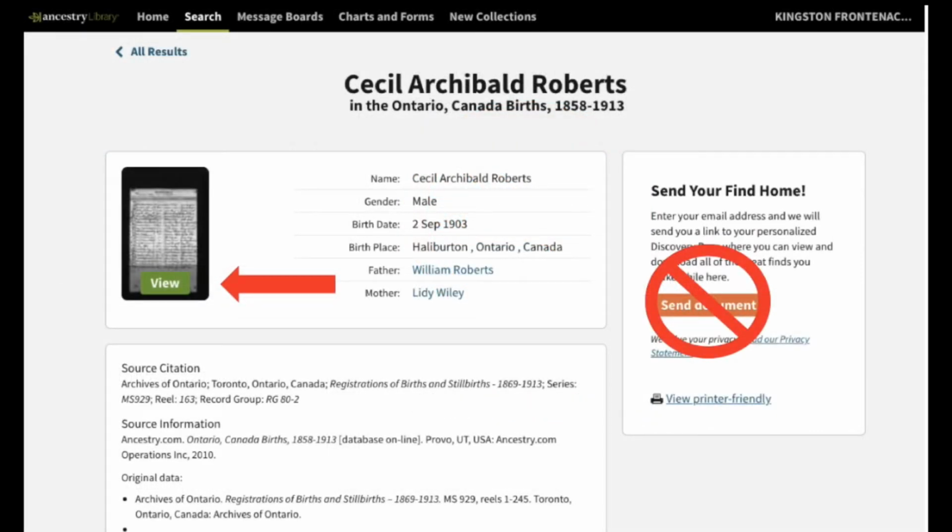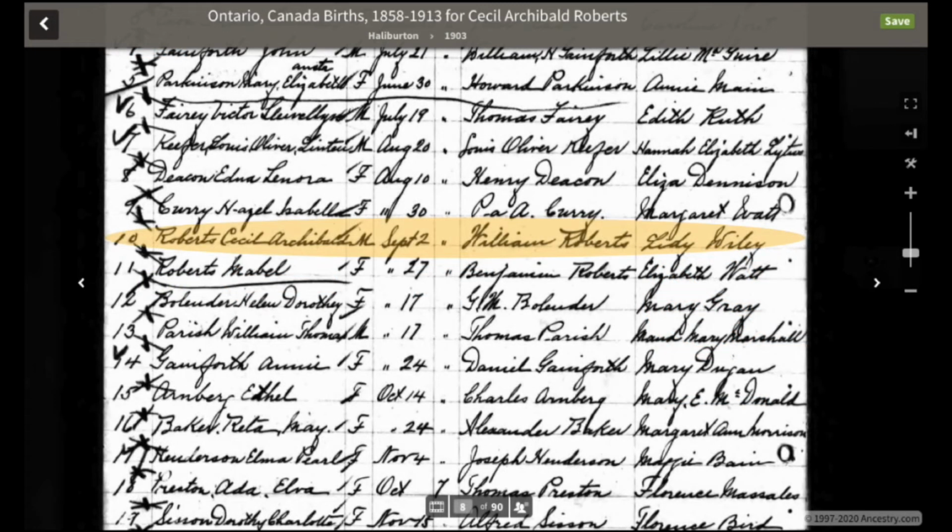Now I can click the View button to see the image of my grandfather's birth registration. Here he is on line 10 of this page of the registration book. To keep things simple during this fishing expedition, we'll stick to this image, but it's worth knowing that in this type of registration book, each entry ran across 2 pages, both sides of a double-page spread. So we could page forward to see more information, like the name of the doctor who delivered the baby and the name of the person who registered the birth, and so on.